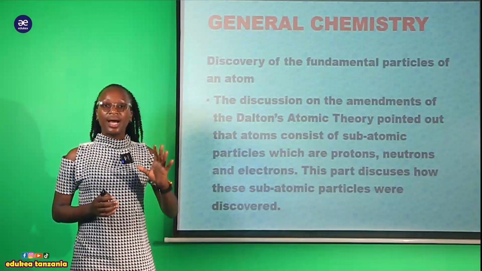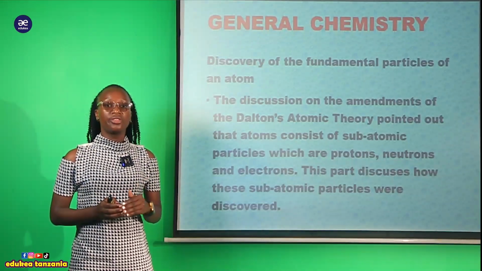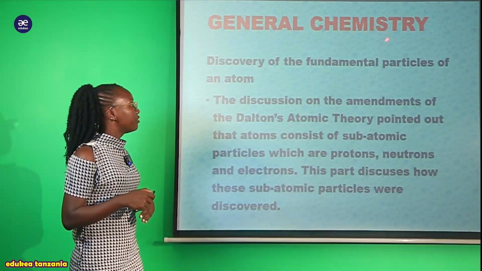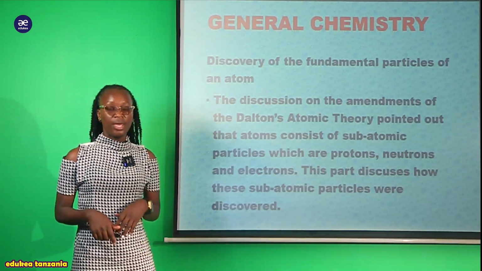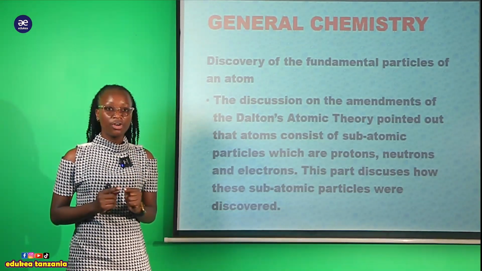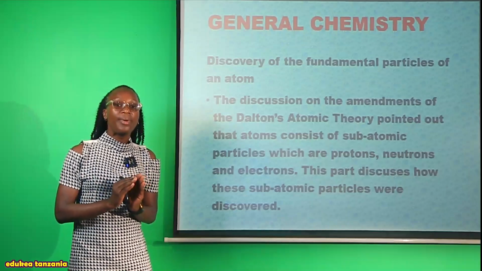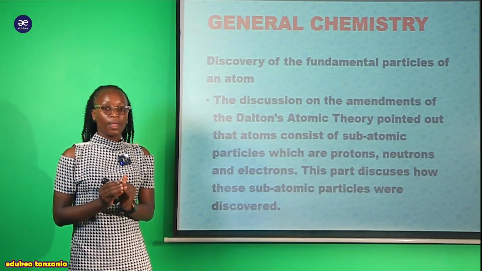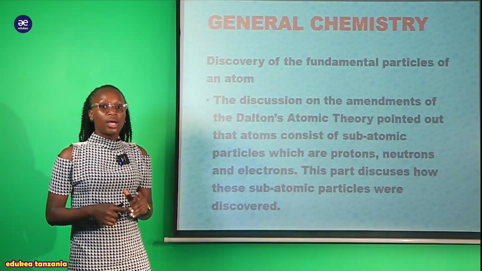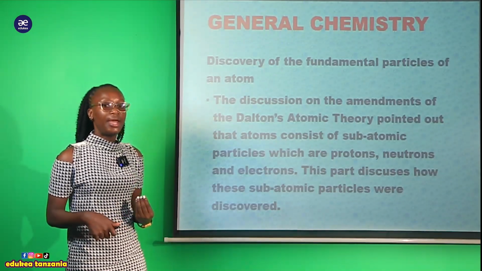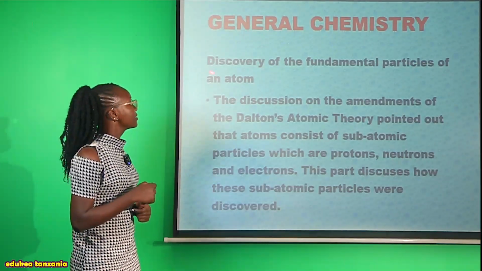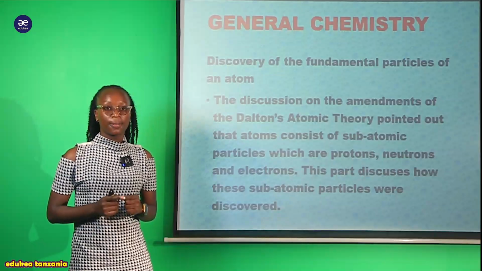Okay, now after looking at the postulates of Dalton atomic theory, those amendments or the modern one, let us see the discovery of the fundamental particles of an atom. As you see, there is a rise of the concept in the modern Dalton atomic theory of the atom made up of subatomic particles, which are mainly protons, neutrons, and electrons. Now let us see how these protons, neutrons, and electrons were discovered.